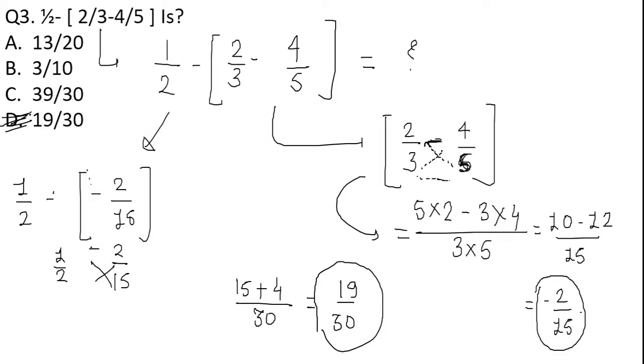Got it? So what things are we learning from this particular question? I hope you have got the question.